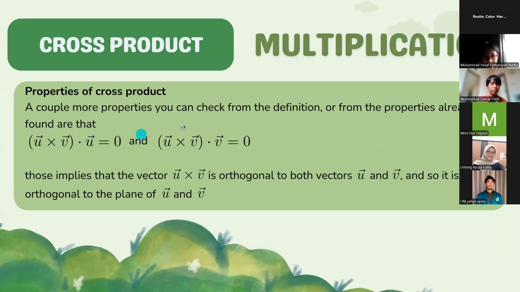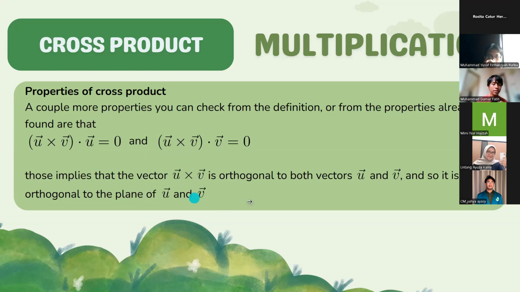A couple more properties you can check from the definition or from the properties already found are that the cross product of vector u and vector v dot vector u is equal to 0, and the cross product of vector u and vector v dot vector v is equal to 0.